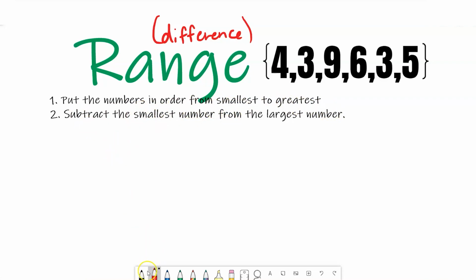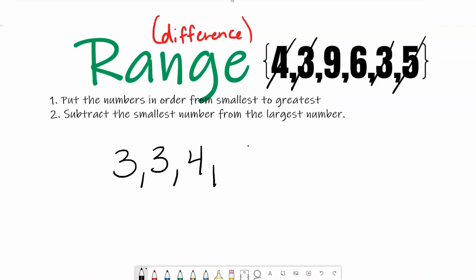So let's start with step 1. Step 1, I'm going to rewrite all of my data values in the upper right hand corner in order from smallest to biggest. So of my choices here, my smallest one is 3, so I'm going to cross them off and write them as I go. There are 2 3s. My next biggest number would be 4, then 5, then 6, and 9 is the final and largest number.